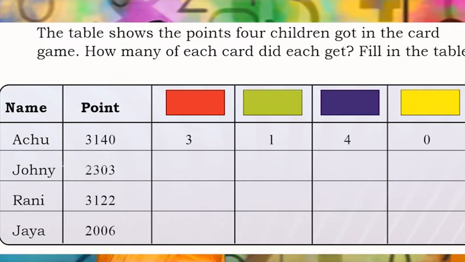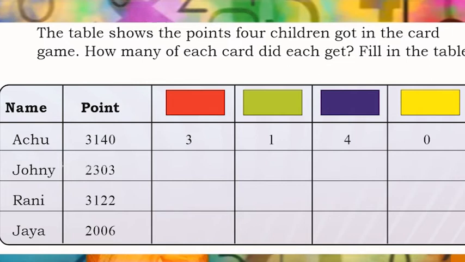Within 3 attempts they should get this much score. So Achu has taken 3 red cards, 1 green card, 4 blue cards and no yellow cards, and in the second attempt she has scored the marks which Usha told.